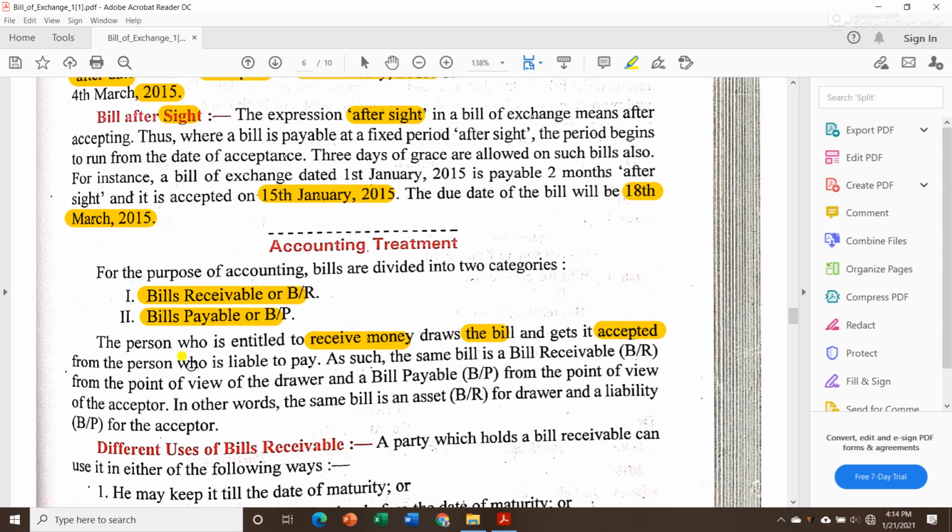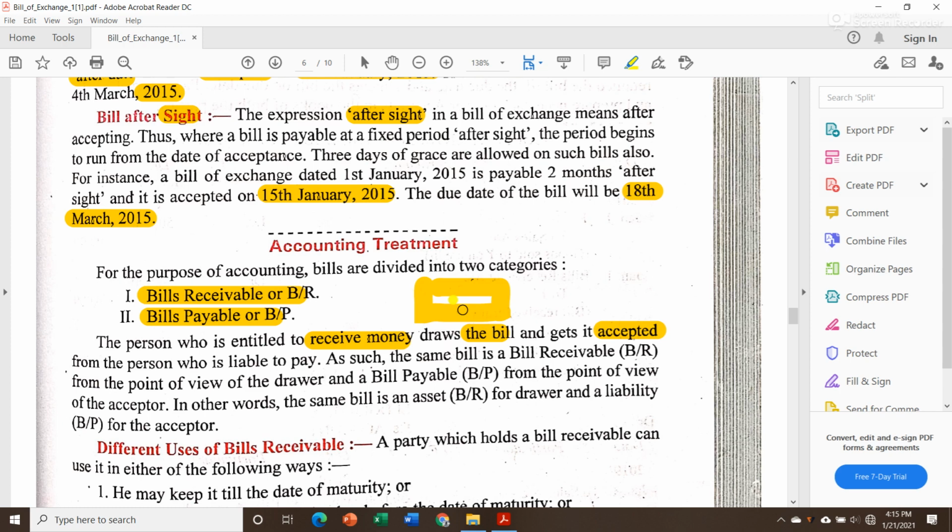So in this case I am the seller of goods, so I will be receiving money based on that bill. That bill is the proof that Mr. A is liable to pay me a certain sum of money after a particular period of time. So that piece of paper that I made and sent to Mr. A is bill receivable for me, because on the basis of that bill I will be receiving money in future.